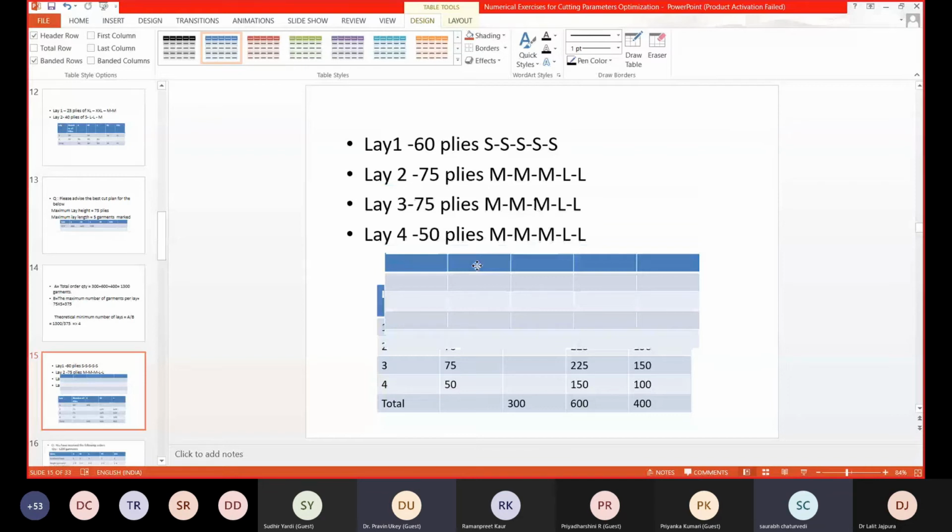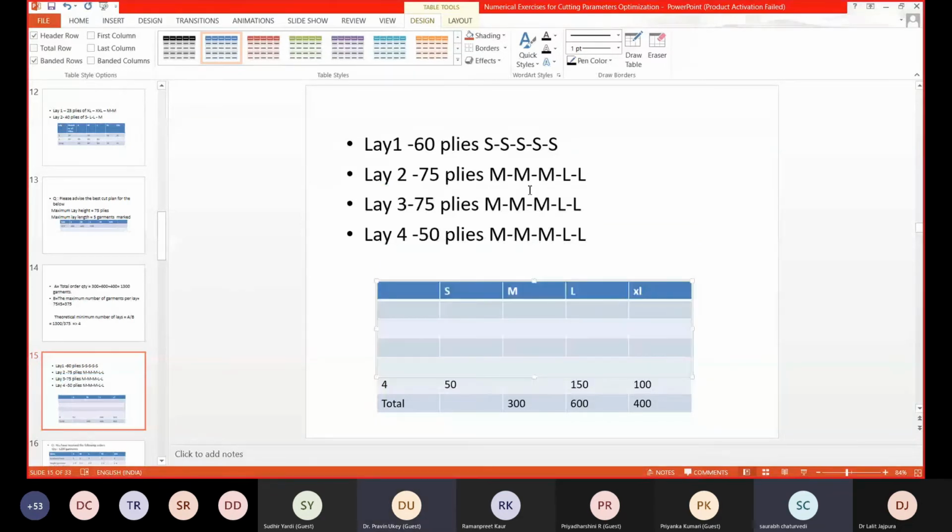I have taken the ratio of medium and large as 2:3, so I have done 3 pieces of this and 2 of this. I can expect a maximum of 75 plies. In 75 plies, I will be able to cut 150 pieces of this, and 225 pieces of this. Correct? Yes, sir. Now, please mute yourself.